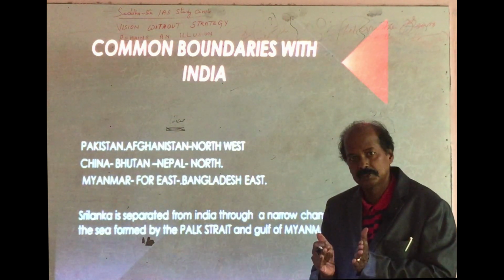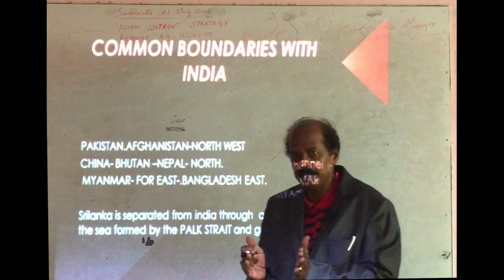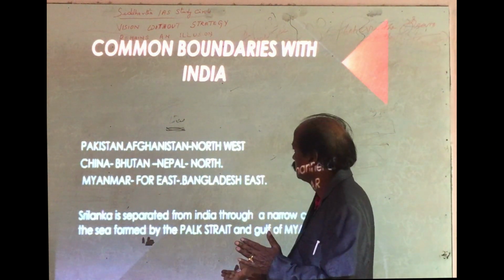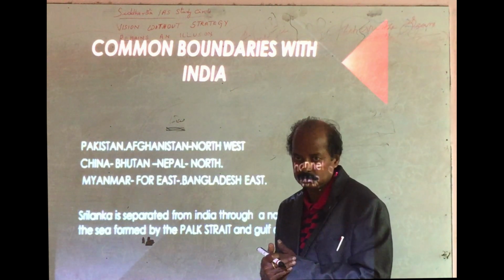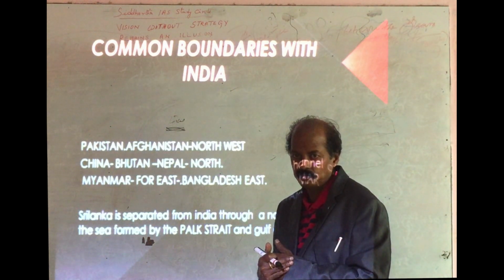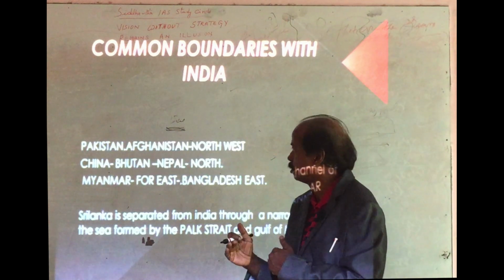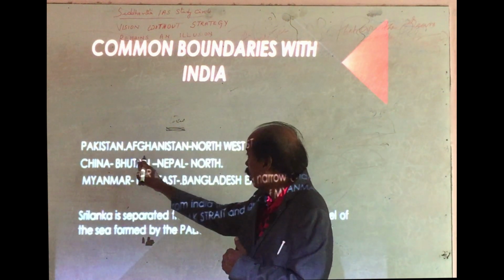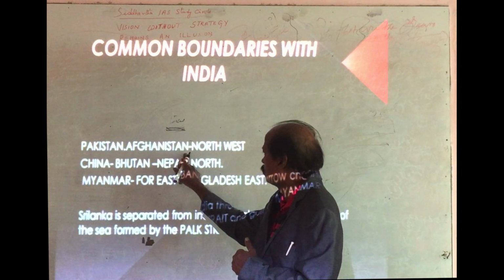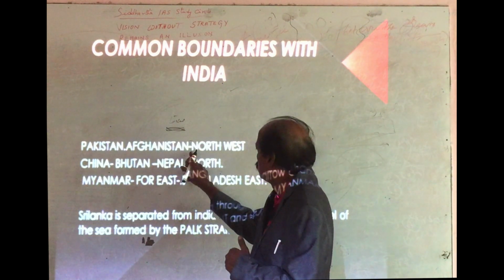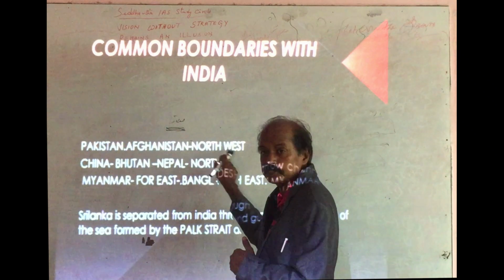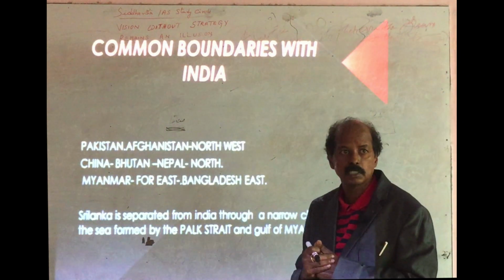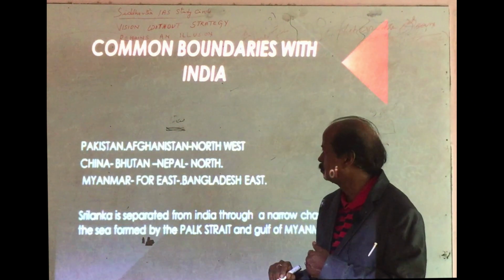India shares common boundary with a number of neighboring countries. Let us see which are the countries which have common boundaries with India. Pakistan and Afghanistan are on the northwestern side.